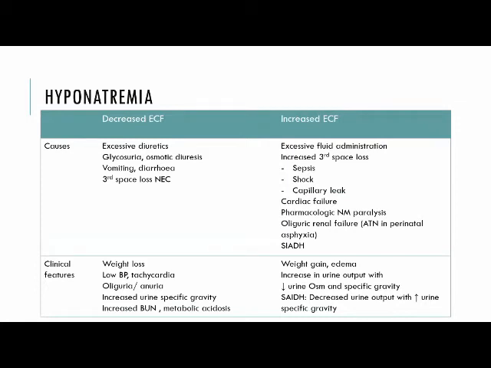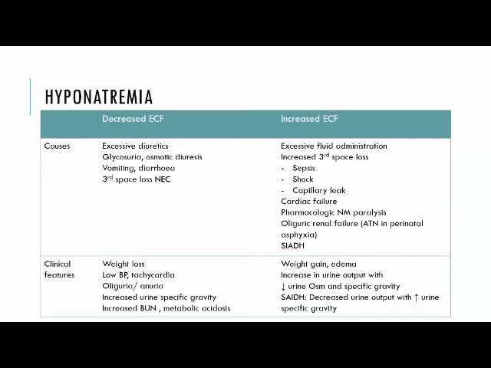Hyponatremia also is seen in two clinical scenarios with decreased ECF or increased ECF. With a decreased extracellular fluid compartment, the causes are excessive diuretics, glycosuria, osmotic diuresis in case of hyperglycemia, vomiting, diarrhea, or third space loss as seen in NEC. Clinical features: there's weight loss, again low BP, tachycardia, oliguria or anuria, increased urine specific gravity, and increased blood urea nitrogen, and concomitant metabolic acidosis may be seen in such cases because of hypoperfusion.